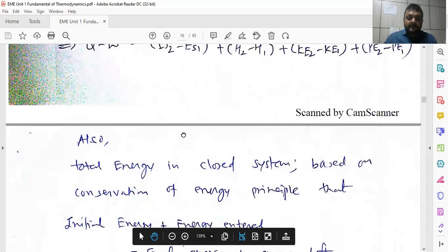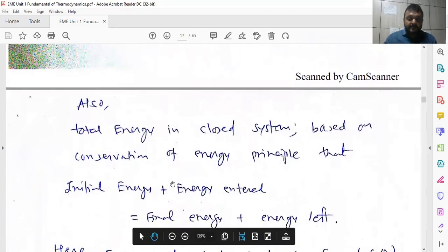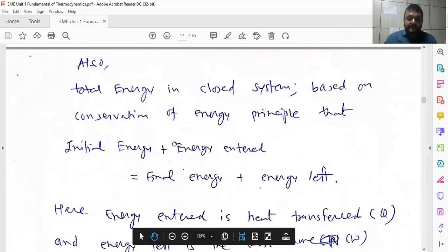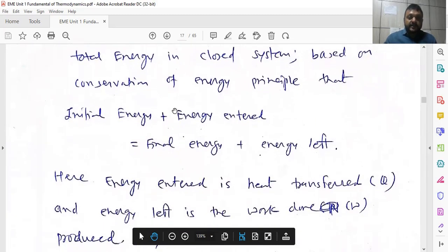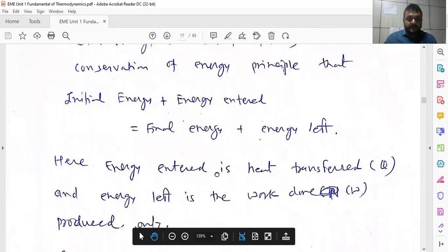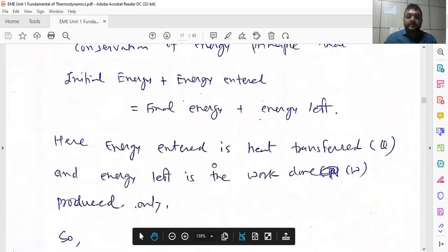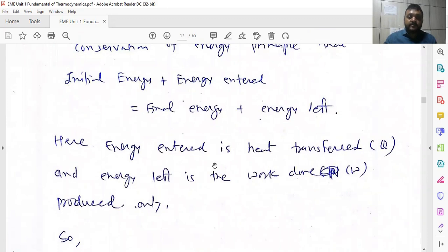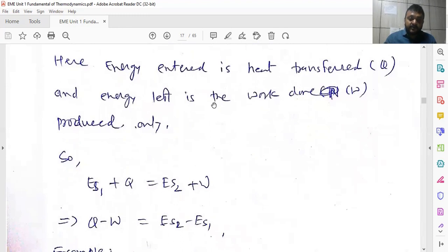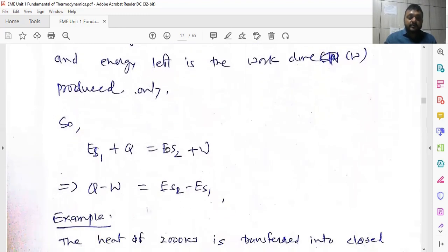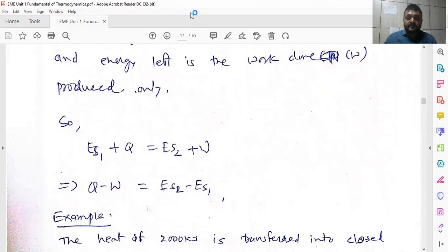Now a similar condition is applied for the closed system, but what happens here? Initial energy plus energy entered is equal to final energy plus energy left. Here the energy entered is heat transferred and the energy left is work done, because this is a closed system. There is no transfer of mass, so there is no potential energy, no kinetic energy, nothing. So we only have the equation ES1 plus Q is equal to ES2 plus W. So Q minus W is equal to ES2 minus ES1.